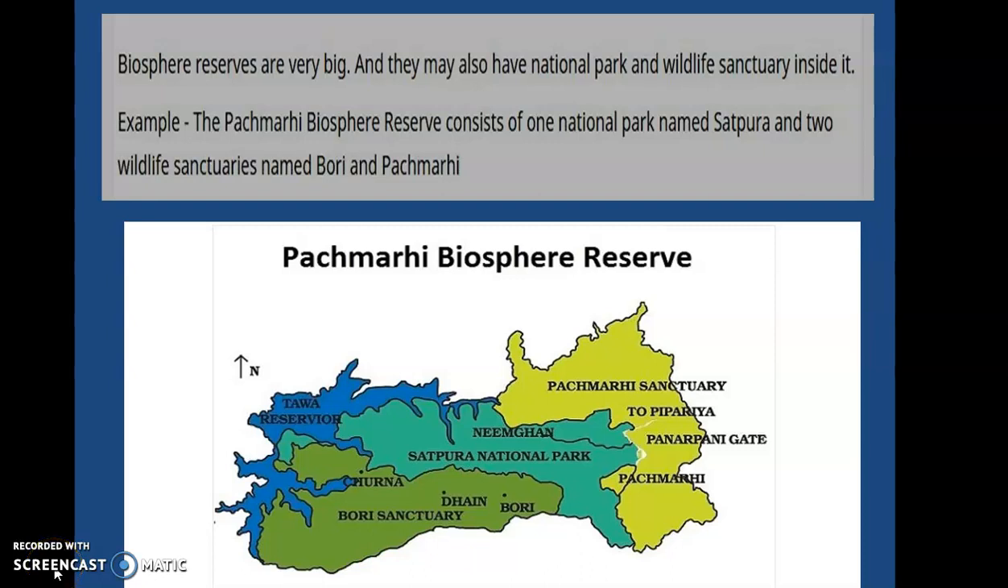So biosphere reserves are very big and they may also have the national parks and wildlife sanctuary inside it. For example, if we talk about the Panchmari Biosphere Reserve, जिसके अंदर एक नेशनल पार्क है नेम सतपुरा और दो वाइल्ड लाइफ सेंचुरीज है बोरी एंड पंचमरी. So biosphere reserves, as we have talked about, not only help people to conserve the biodiversity and also to educate and train and create awareness among the environmental aspects also, and eco-friendly living is called as a biosphere reserve.